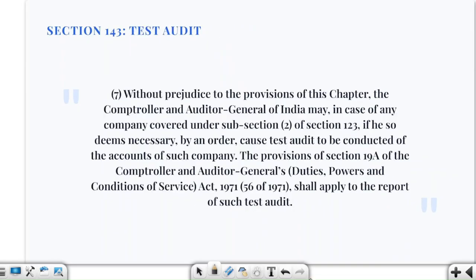So wherever you are providing this audit report, provide the supplementary audit report or the comments or observations made by CAG. Now let's talk about test audit. Now what is this test audit? Can someone tell me?